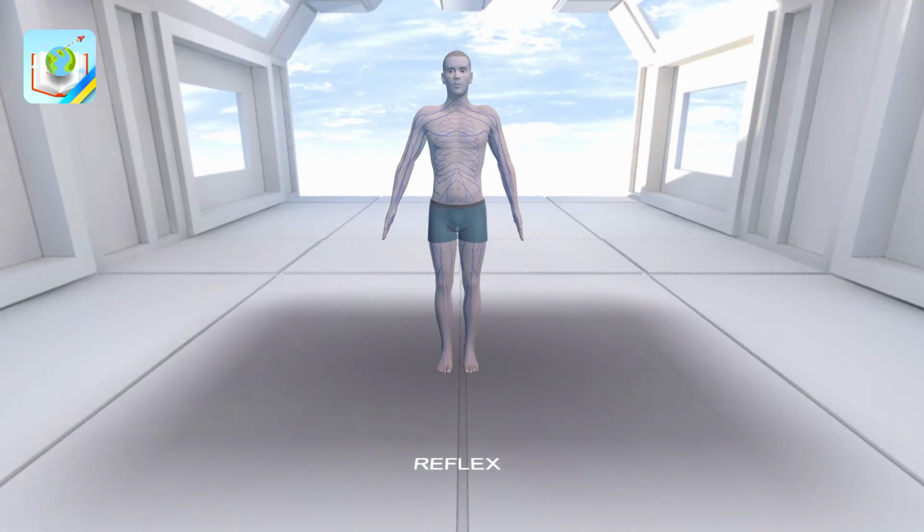Today we are going to study the reflex. The basic principle of the work of our nervous system is reflex. Click on the human model. A reflex is a reaction of the body to the action of external or internal environmental stimuli, which is carried out with the participation of the nervous system.